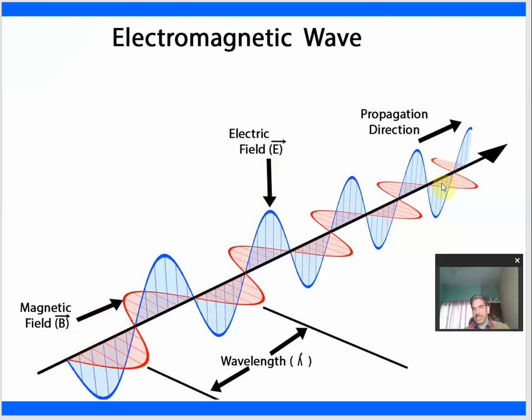For ease of understanding, you can take the direction of variation of the electric field along the y-axis and the direction of variation of the magnetic field along the z-axis. Then the electromagnetic wave will be propagating along the x-axis, which is perpendicular to both the y and z axes. In general, the direction of propagation of an electromagnetic wave is perpendicular to both the electric and magnetic fields constituting it.